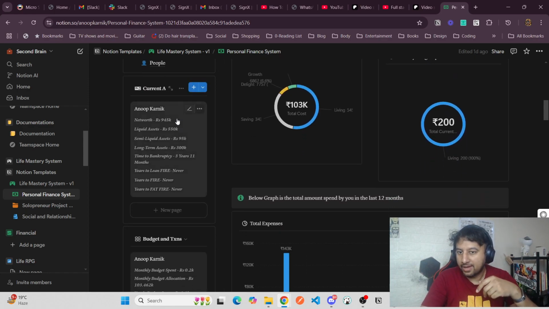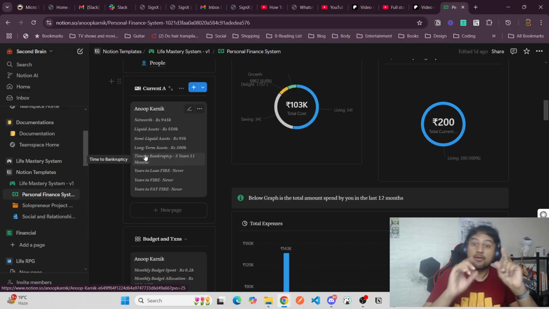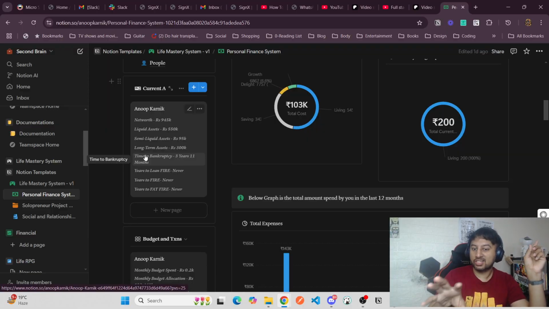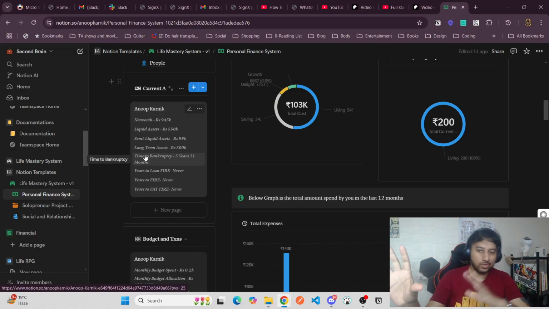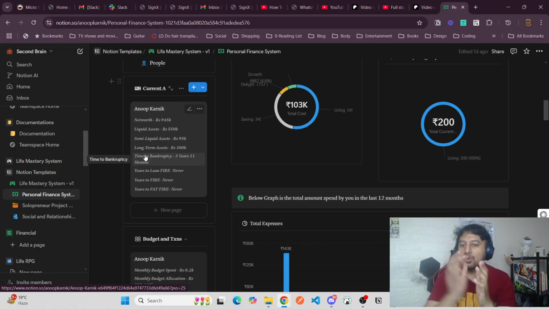On the left, I show my current net worth and what is liquid. In this template, I have put in my net worth, how much is liquid, semi-liquid, and long-term assets, and the time to bankruptcy, based on my budget, my yearly fund expenditure, plus whatever in-hand income I have put in there. If I subtract those from these, I know how much money I would have left to save.